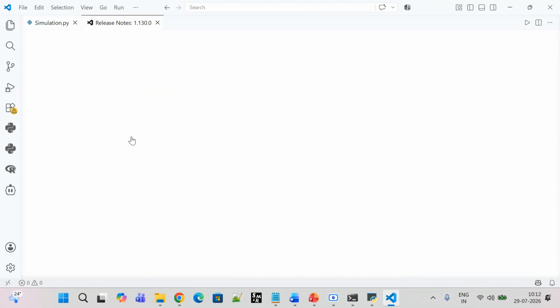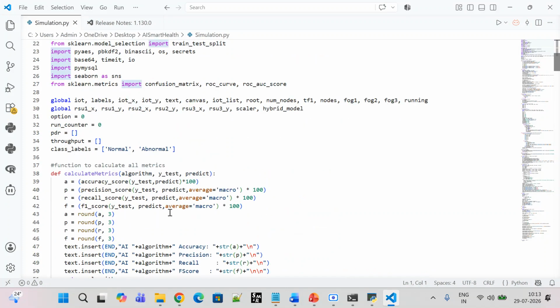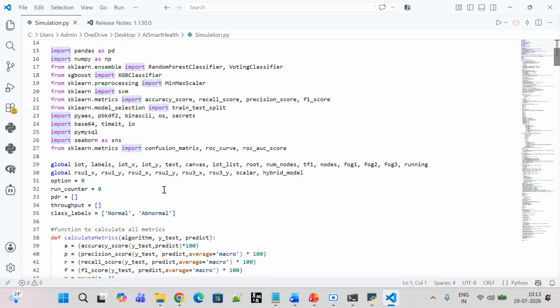So let me explain for training purposes. Why do we use tkinter? It is lightweight. And sklearn supports the different ML algorithms. As of now, we are using only SVM and a hybrid model, which combines XGBoost and the XGB classifier. So for training purposes, we have used scikit-learn. Okay, how do we train the data?